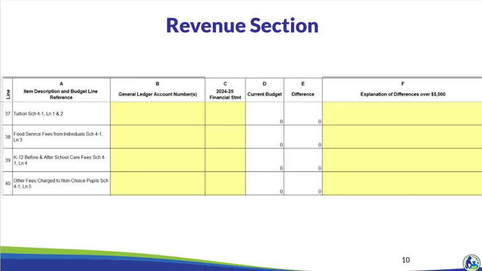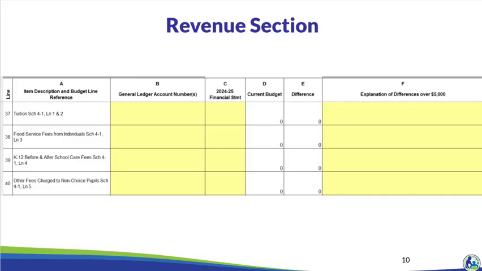Here's a snapshot of the revenue section of the Income Statement Review tab. In column B, you will enter your organization's general ledger account numbers. Column C will be your 24-25 revenues. Column D will automatically update when you enter revenues into the related schedules, such as Schedule 4-1. Column A identifies which schedule each balance is coming from.